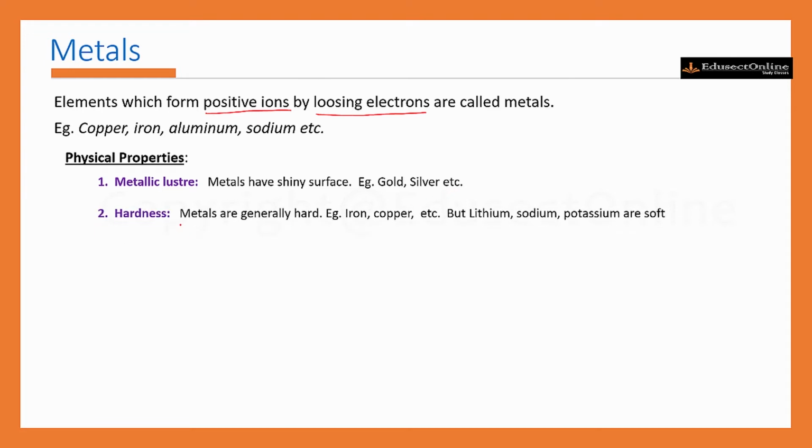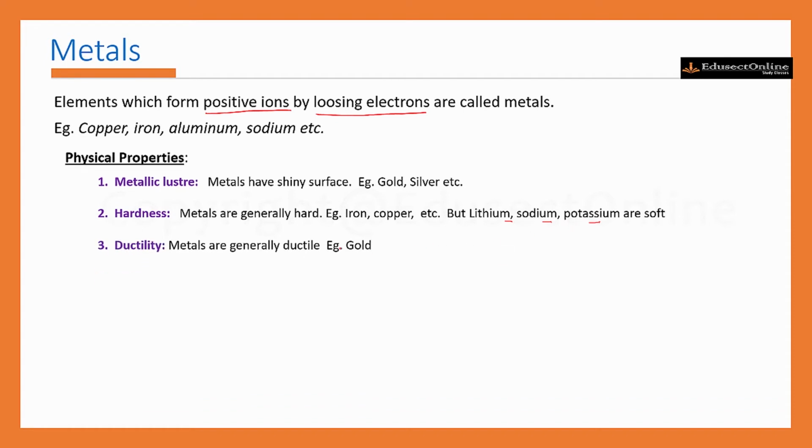Next property is hardness. Metals are generally hard. This hardness may vary from metal to metal. For example, iron, copper, etc. are the hardest metals. But there are some alkali metals like lithium, sodium, potassium. These are so soft that they can be easily cut with a knife.